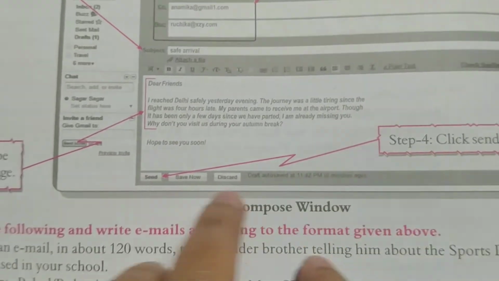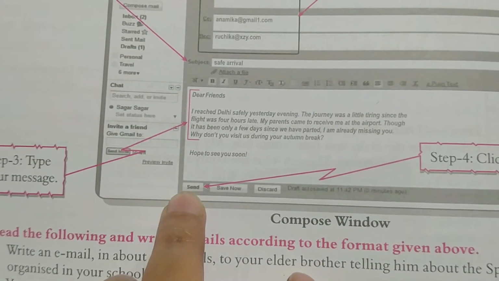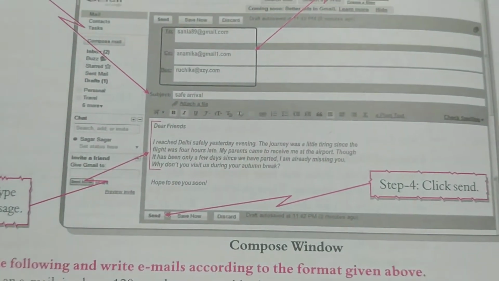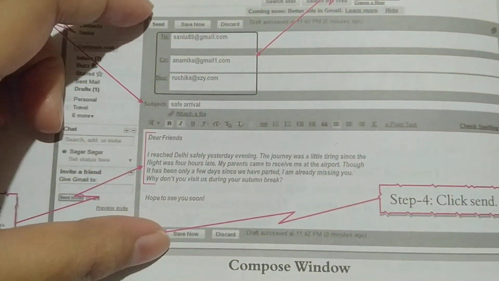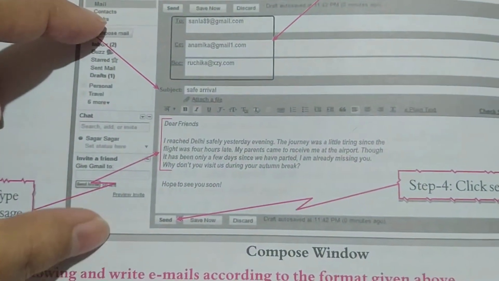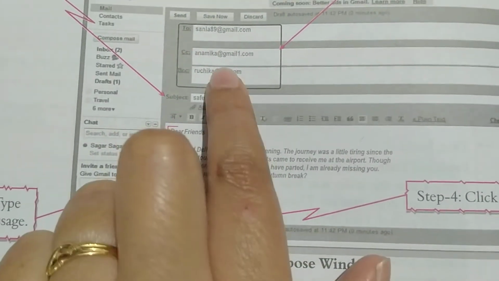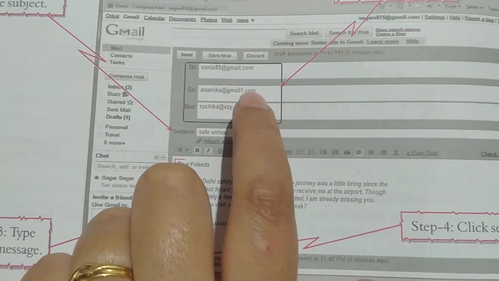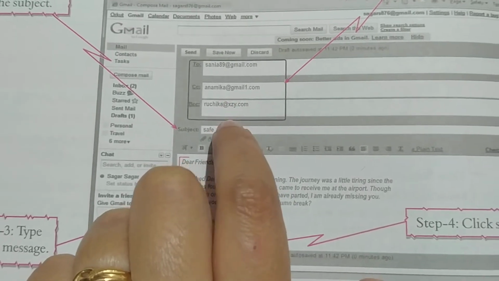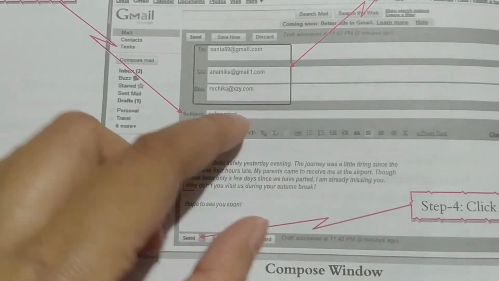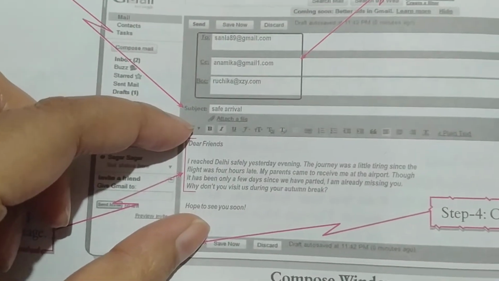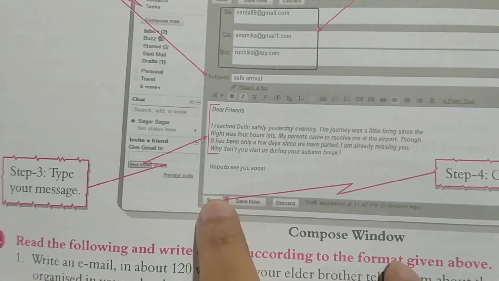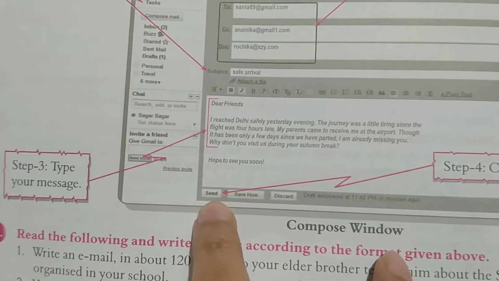Now the fourth step is to click on the send button. So this is how you have to show it if you're asked to write an email. This is how you have to write. You have to make a box kind of thing. You just make a box, and on the top left hand side corner write the mail address, and just below it write the subject in short, and after that write the message, and that too has to be written in short. After that make a box of send at the bottom left hand side corner.